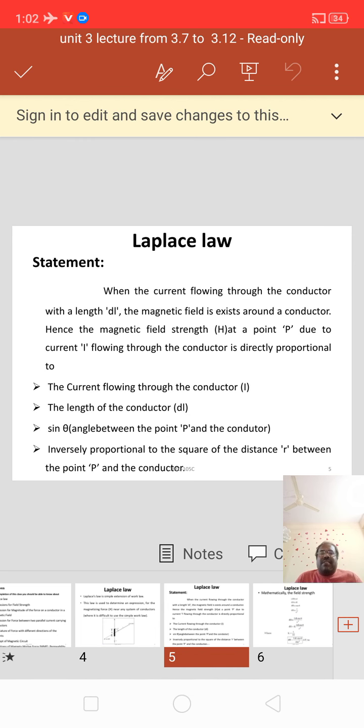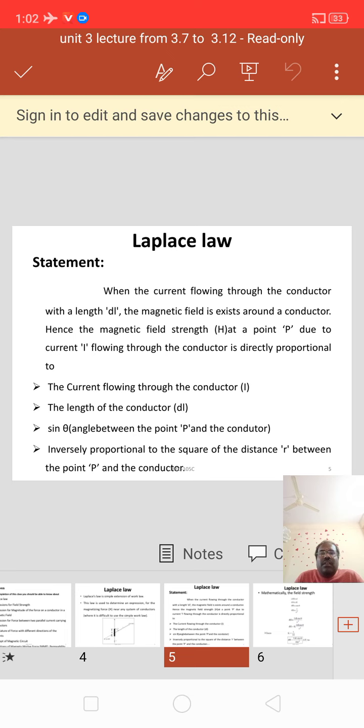Statement corresponding to Laplace law: when current flows through a conductor with a length dl, a magnetic field exists around the conductor. Hence the magnetic field strength H at a point P due to current flowing through the conductor is directly proportional to the current I, the length of the conductor dl, and sin theta, the angle between the point P and the conductor, and inversely proportional to the square of the distance r between the point P and the conductor.